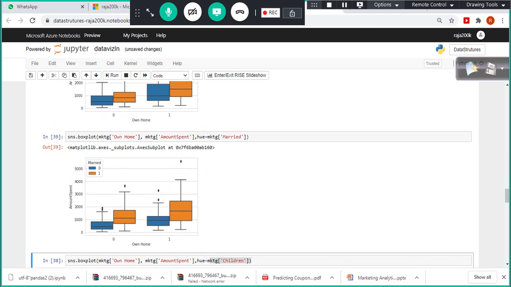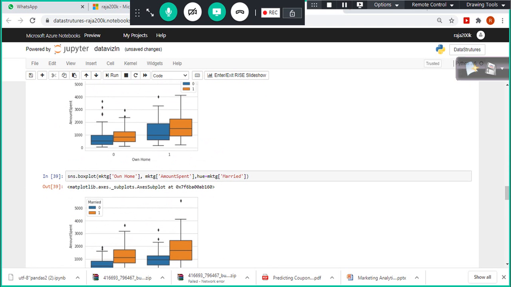We can say, okay, majority of them are male married people. They are the ones spending more. So what we will do is, male, married owner, and have 0 or 1 kid, they are the ones spending more.